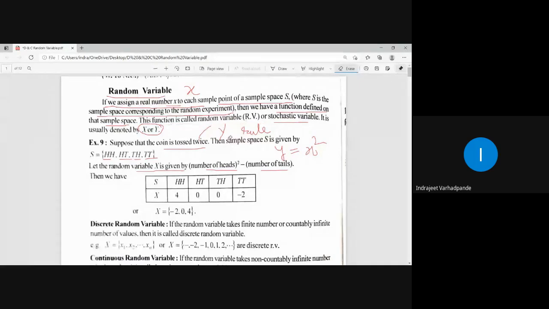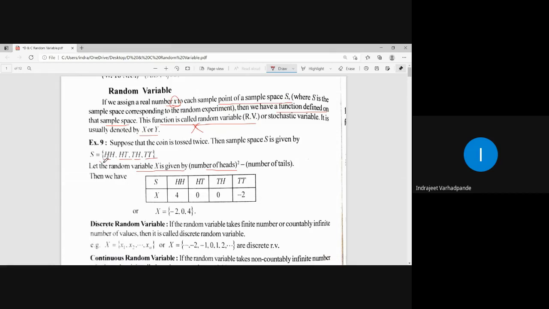So what does this particular definition mean? If we assign a particular real number x to each sample point, which will now be a real number, then a function, that means a rule which will be defined for that particular sample space, is called a random variable. It will be denoted by capital X or capital Y, because usually for defining a function we use a variable.